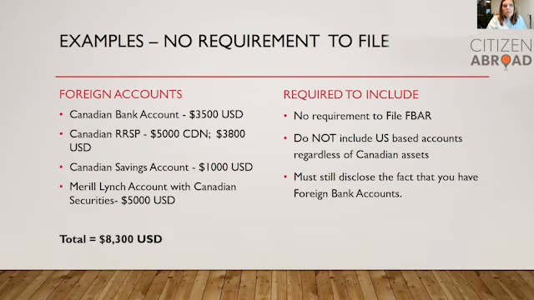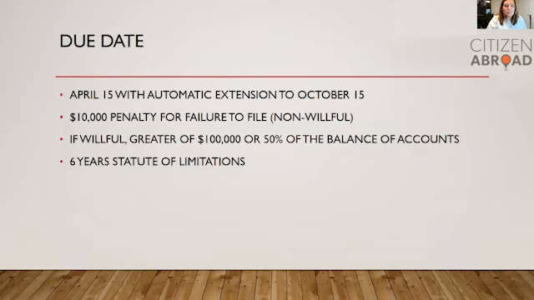Here's an example of no requirement to file. You've got a Canadian account, an RSP account, a savings account, as we saw previously. There's also a Merrill Lynch account with Canadian securities worth $5,000 US. But there is no requirement to file the FBAR simply because that Merrill Lynch account is based in the US and is not included in the $10,000 calculation, nor is it considered a foreign account, even though it has Canadian assets. Even though you don't have to file the FinCEN 114 or the 8938 in most cases, you must still disclose the fact that you have foreign bank accounts on your tax return.